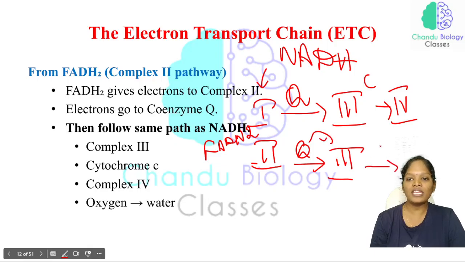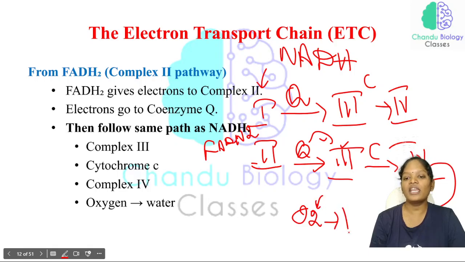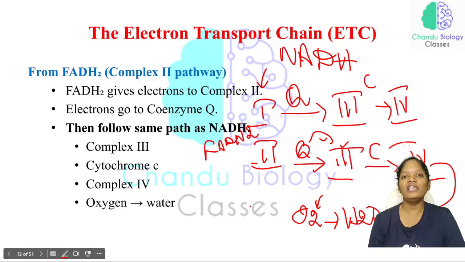And again the cytochrome C is accepting the electron from complex 3, and it has been donated to complex 4, which is nothing but a cytochrome oxidase. And finally, who is now accepting the electron? Oxygen. Oxygen, by accepting the electron and the hydrogen, is converted into water. Again here also the final acceptor of electron will be oxygen.